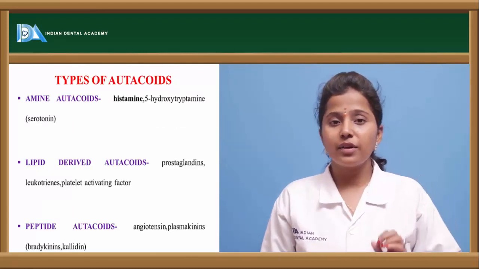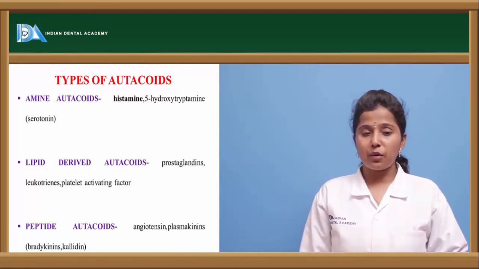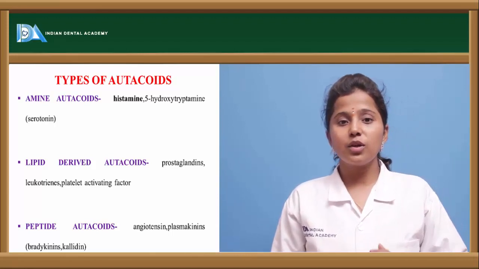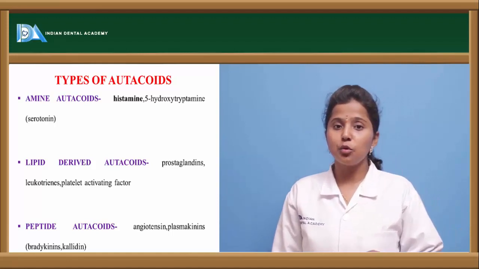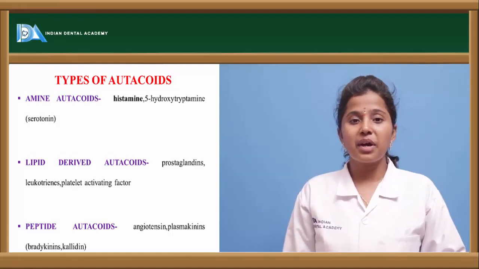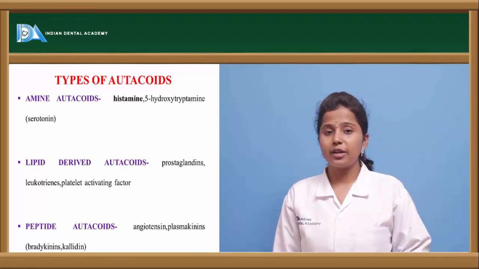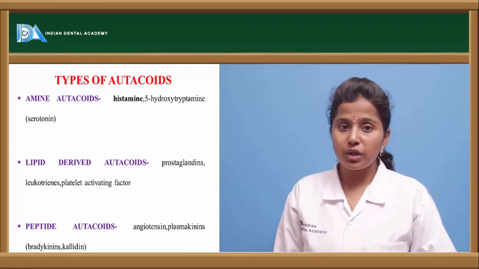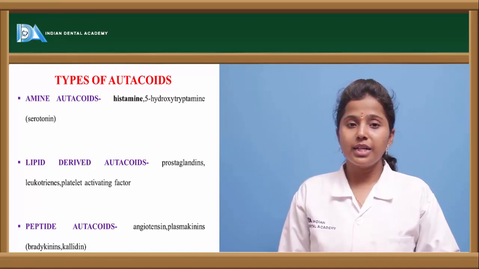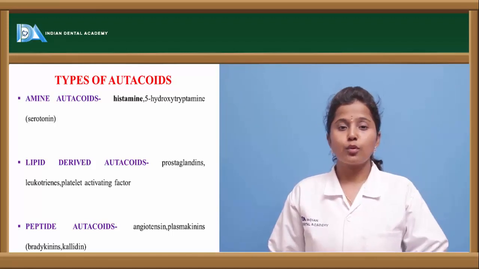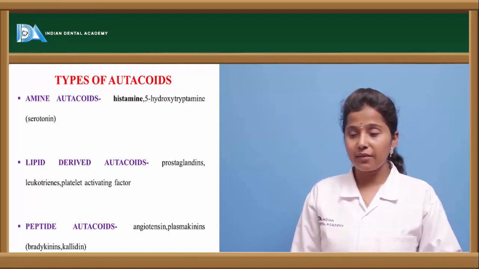Autocoids are basically of three types: amine autocoids, peptide autocoids, and lipid autocoids. Amine autocoids include two autocoids, namely histamine and 5-HT, that is 5-hydroxytryptamine, which is also called serotonin. Lipid derived autocoids include corticosteroids, prostaglandins, leukotrienes, and platelet aggregating factors. Prostaglandins, leukotrienes, and platelet aggregating factors come under the category of lipid derived autocoids.